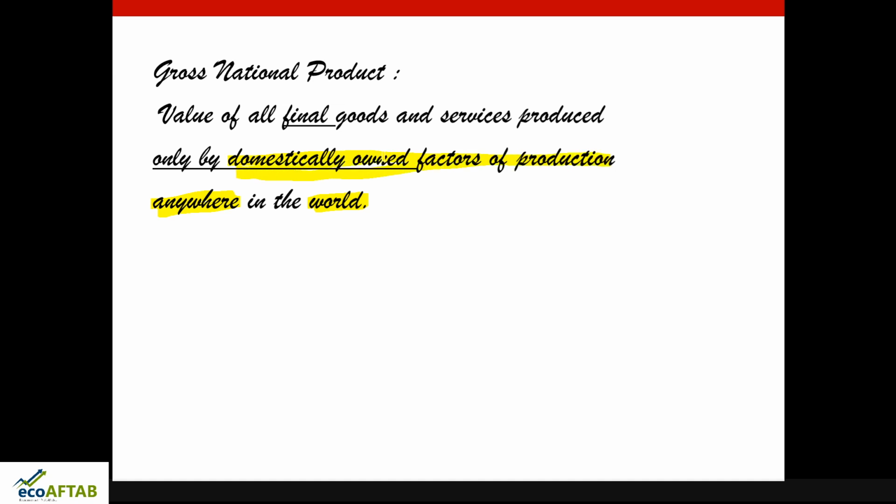So what are we considering here? GNP is equal to GDP minus net factor income from abroad if the NFI is negative, or plus net factor income from abroad if the NFI is positive. In the case of Japan it is plus, in the case of India it is minus.